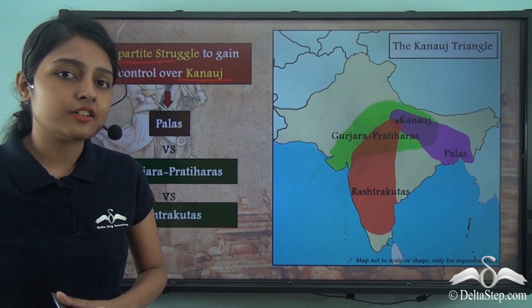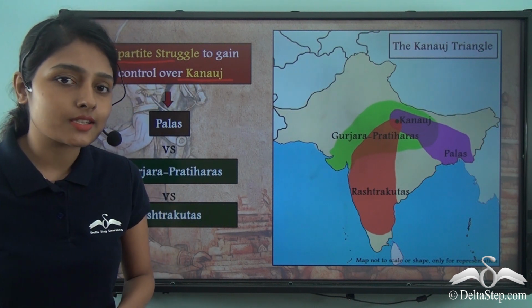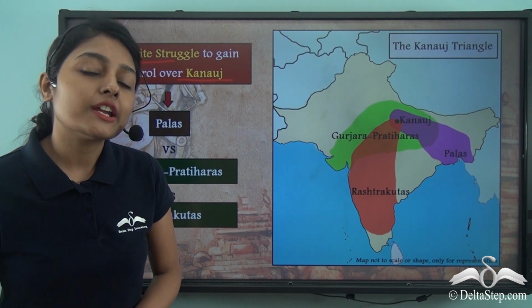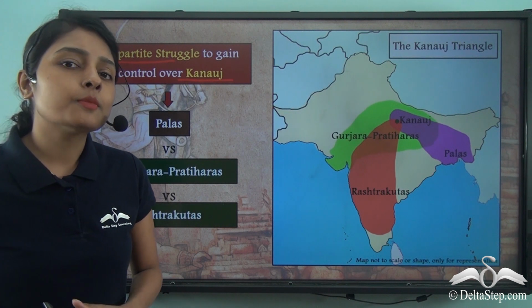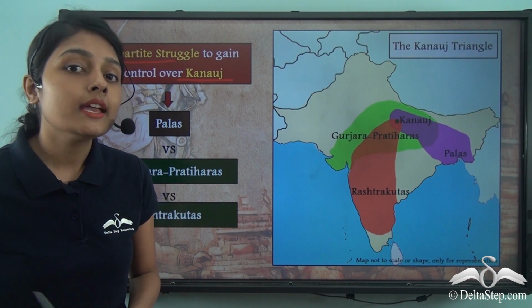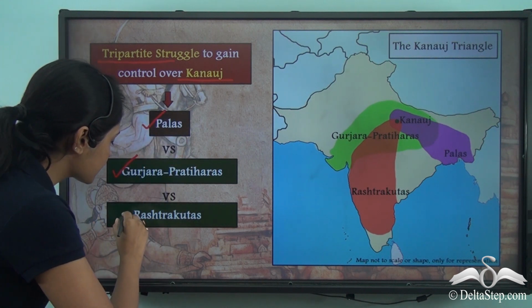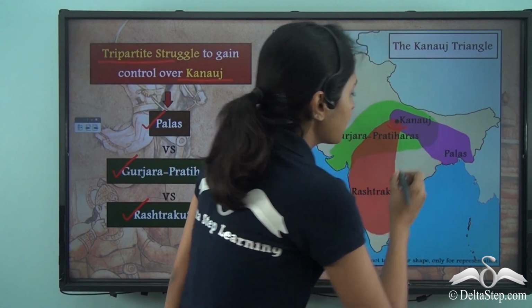It's a very fertile region, and this region is also very rich in alluvial soil. So it explains that this region is also very productive for agricultural pursuits. Now this is the most important reason why these three dynasties, as in the Palas, the Gurjara Pratiharas and the Rashtrakutas, were fighting to gain control over Kannauj.